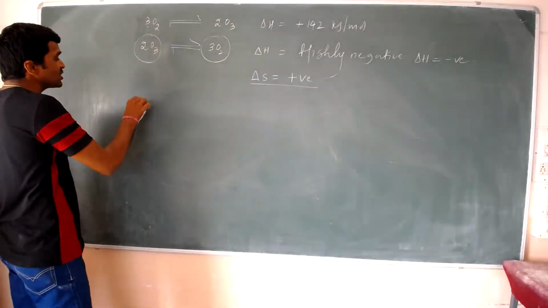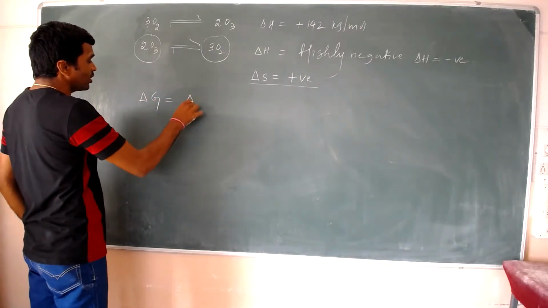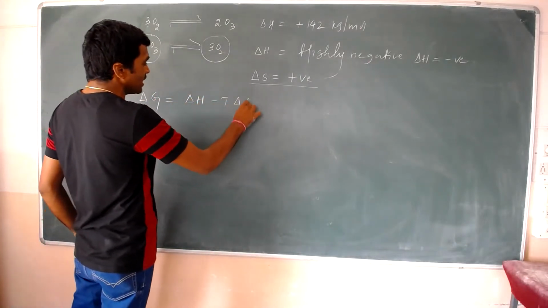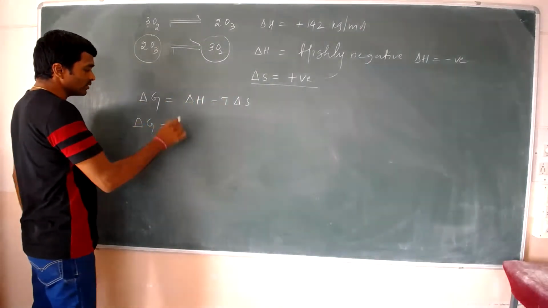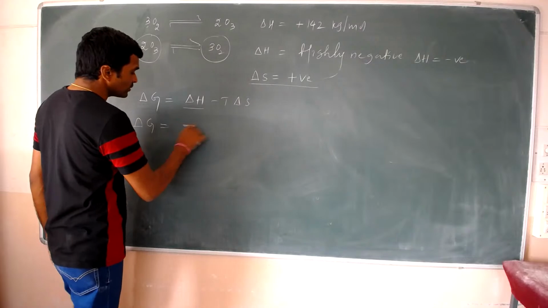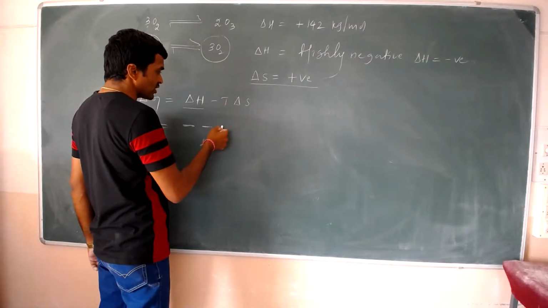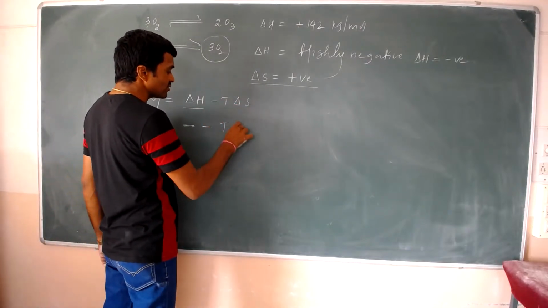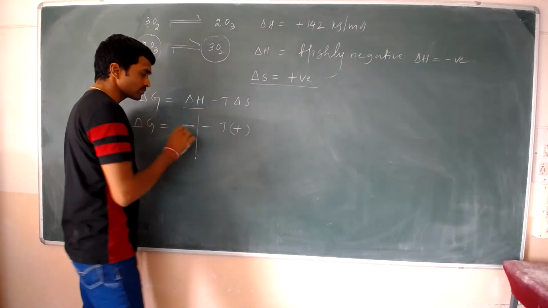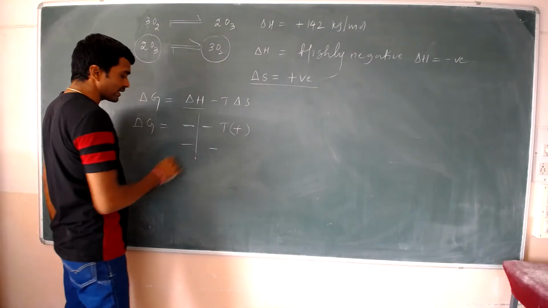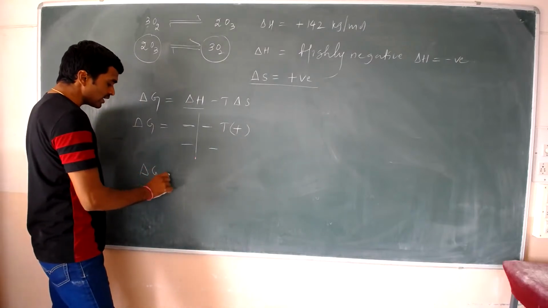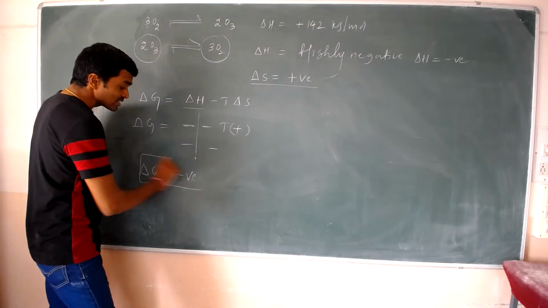According to the Gibbs energy principle, delta G is equal to delta H minus T delta S. Delta H negative, minus temperature times delta S positive. Negative into positive, negative here, negative. So delta G is always negative, sir.